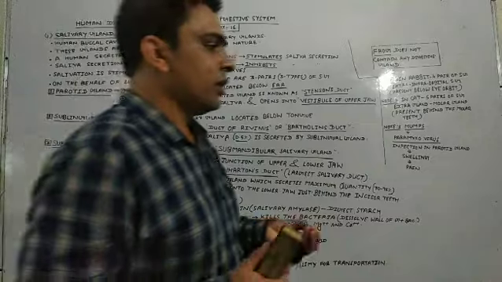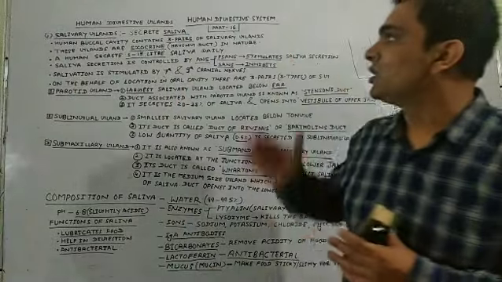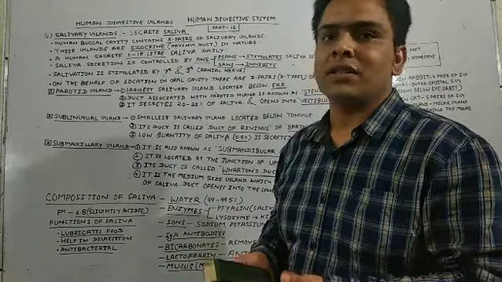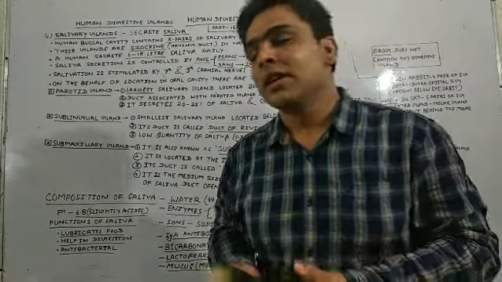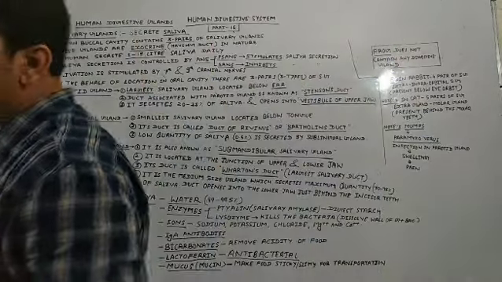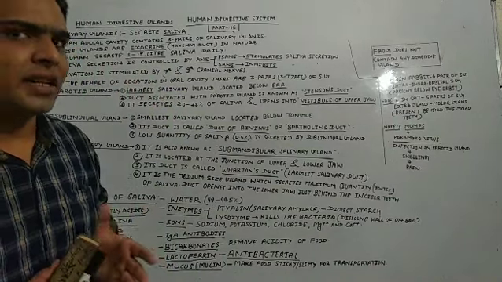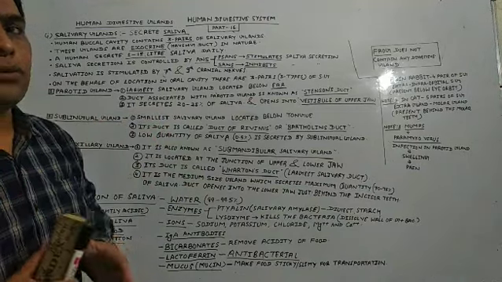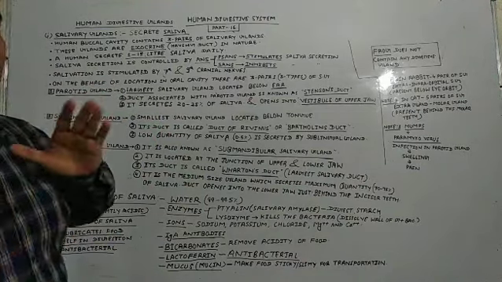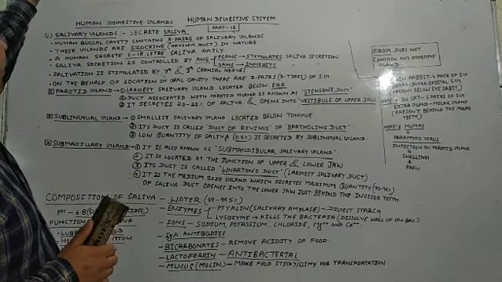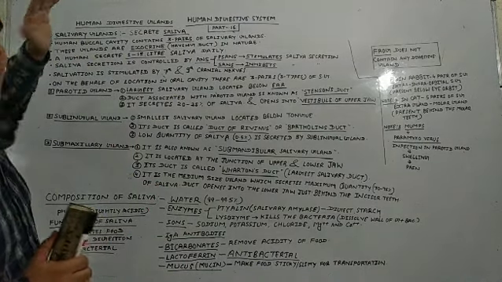We include in human digestive glands the salivary glands, liver, pancreas, intestinal glands, and some important glands present in our stomach, that are known as gastric glands. So one by one we are studying these glands. Let's start with salivary glands.